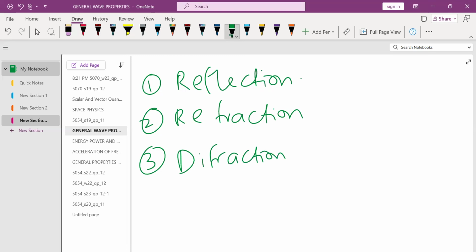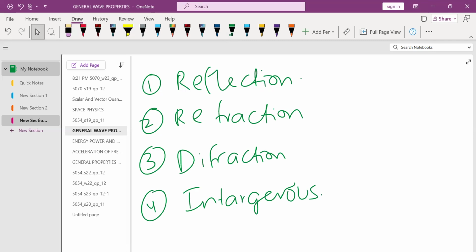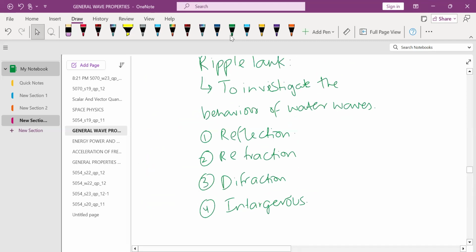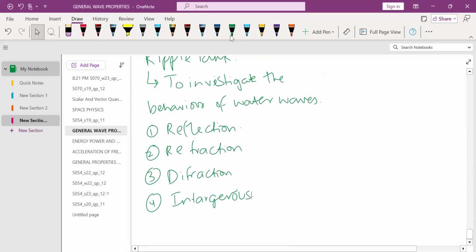And the fourth one is interference. So these four things are included in a ripple tank, and the ripple tank is used to investigate the behavior of the water waves. So this was all about the chapter of the general properties of waves. I hope you understood it. Thank you.